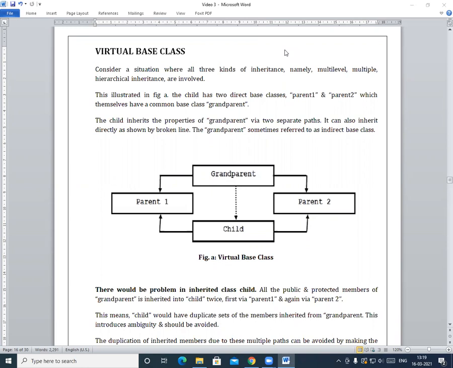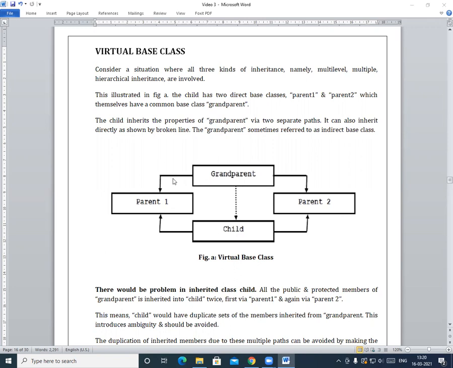So students, first we will see a situation where there are three kinds of inheritances such as multi-level inheritance, multiple inheritance and hierarchical inheritance. Let's take the example. There is one base class, grandparent, and there are two derived classes. That means here there is a hierarchical inheritance. Now from parent 1 and parent 2, another class, the child class, is derived. So from two base classes only one class is derived. That's why this is a multiple inheritance.